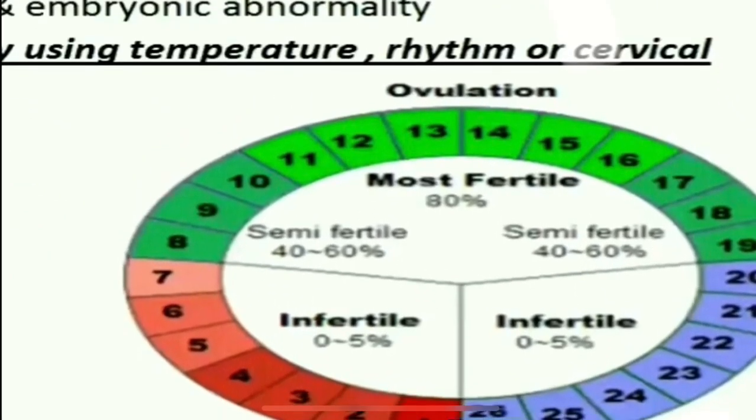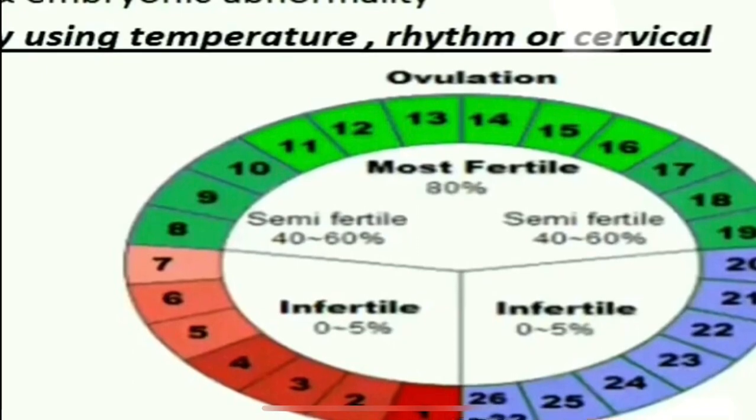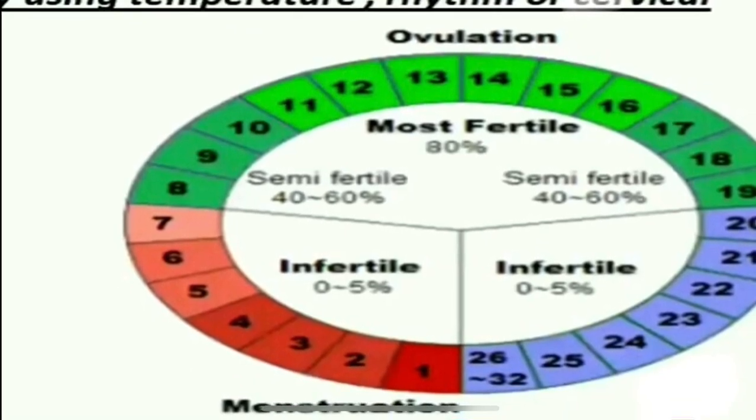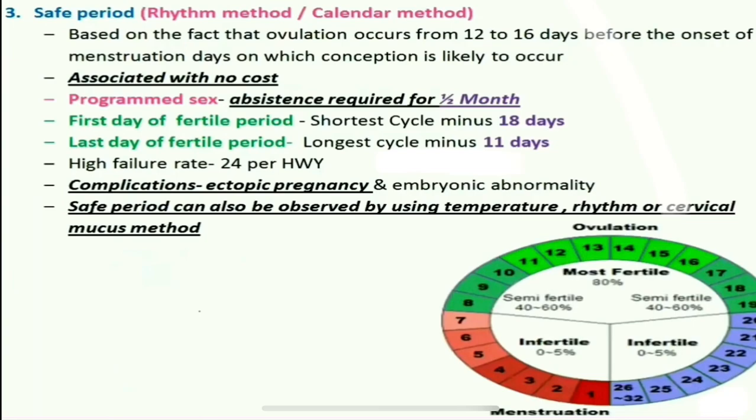The most fertile period, from about the 8th to the 19th day, requires abstinence by the couple, while in the other half, the infertile period, they can perform sexual intercourse. So the woman is programming the sexual intercourse.